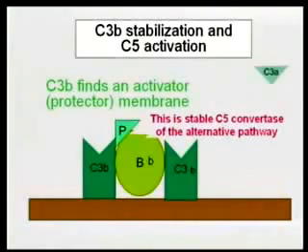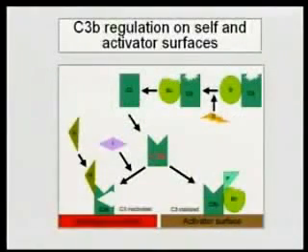So it goes on, and properdin actually facilitates this by stabilizing this whole thing. You get the generation of this complex, which is the C5 convertase. We end the pathway. Now we can go down the lytic pathway. So when it hits an activator surface, the thing doesn't get inactivated and goes on. So just to compare, when this C3b that comes through this pathway hits an autologous surface, it's going to be inactivated because of DAF, because of factor I, and so on. But when it hits an activator surface, it's protected, and we result in the formation of the C5 convertase.